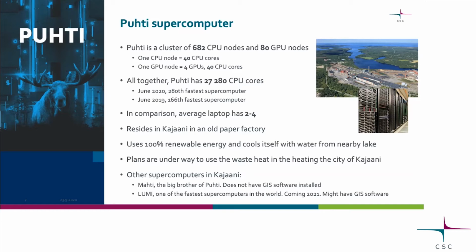When it was launched, or near before when it was launched, it was the 160th fastest supercomputer. I think it was the fastest in the Nordic countries back then. And now it's already probably like 300 or something. The pace of development in supercomputers is really, really insanely fast.